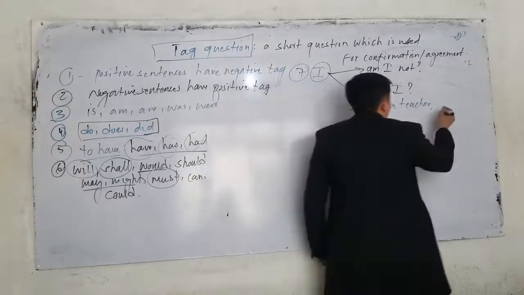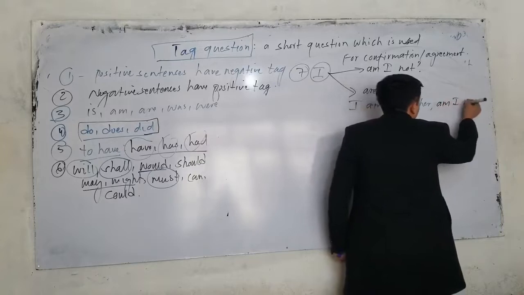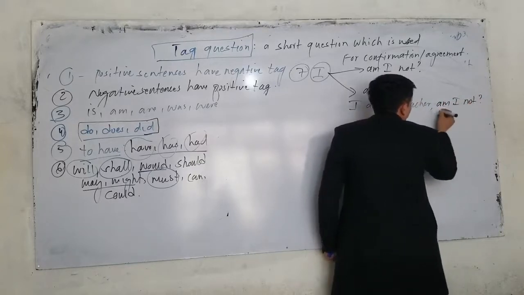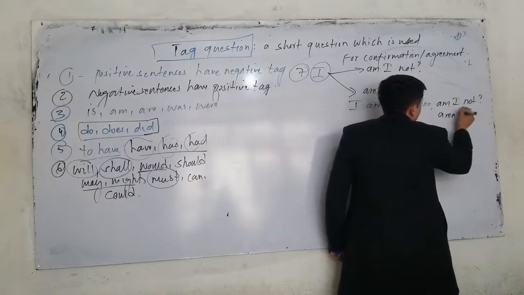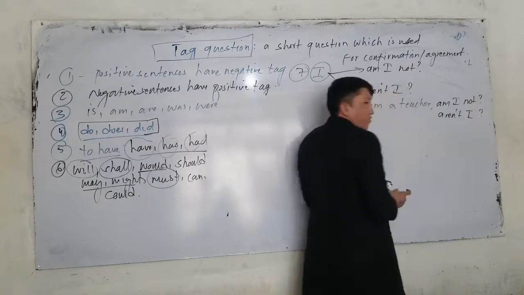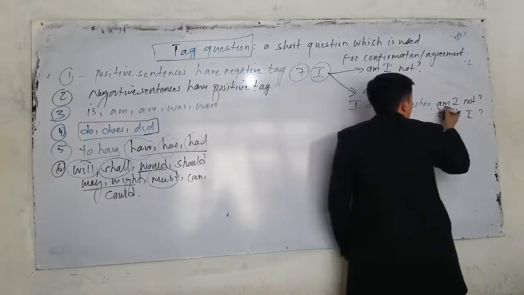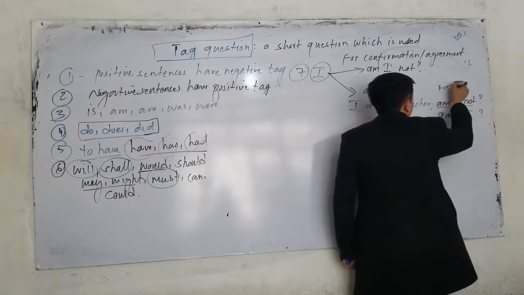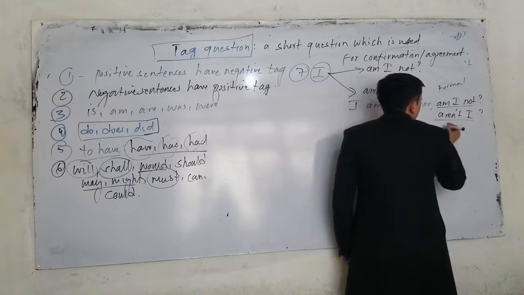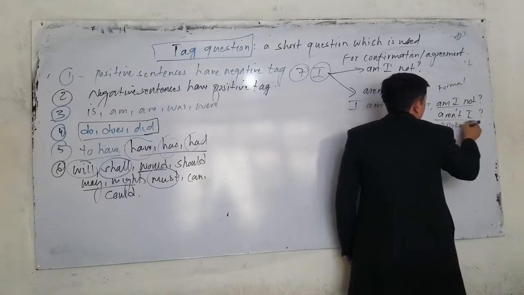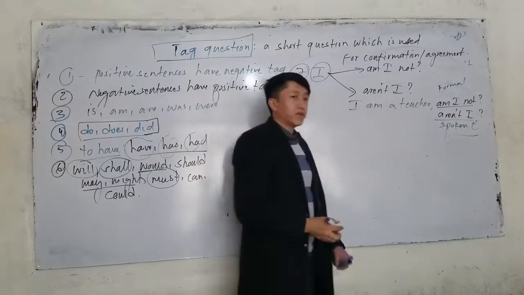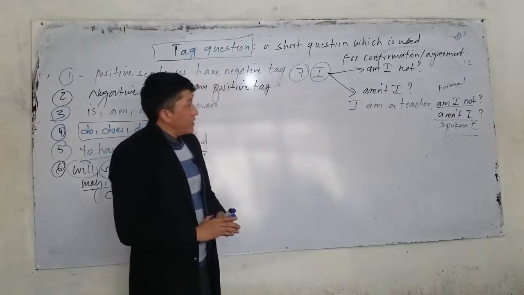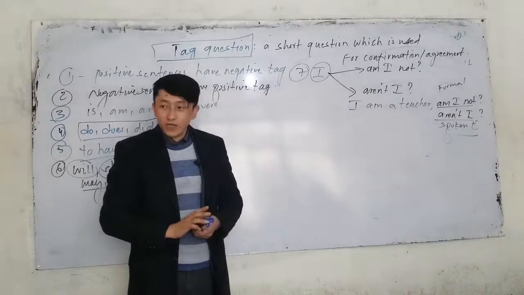I can say, am I not? Or I can say, aren't I? So which one is which? Am I not is kind of formal, and aren't I is mostly used in spoken English.